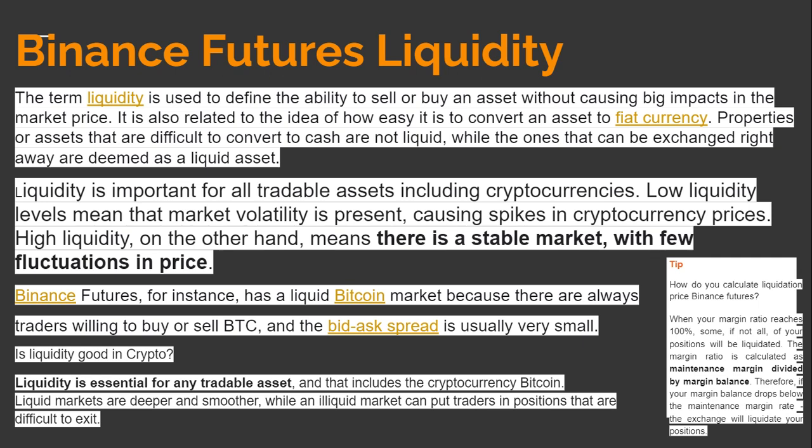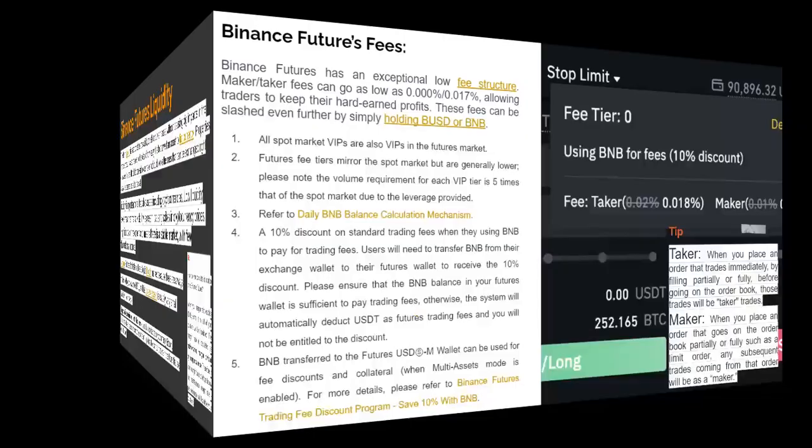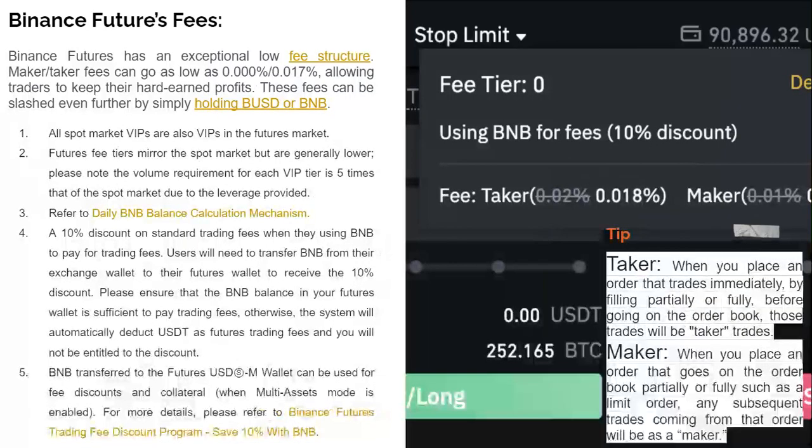When your margin ratio reaches 100%, some if not all of your positions will be liquidated. The margin ratio is calculated as the maintenance margin divided by the margin balance. Therefore, if your margin balance drops below the maintenance margin, the exchange will liquidate your positions. But before that, Binance will always notify you of your current status so you can hedge, or you can also use the stop limit or other features on the Binance Futures page.